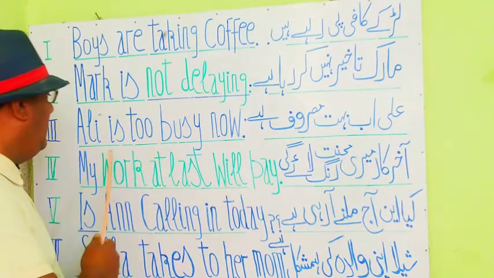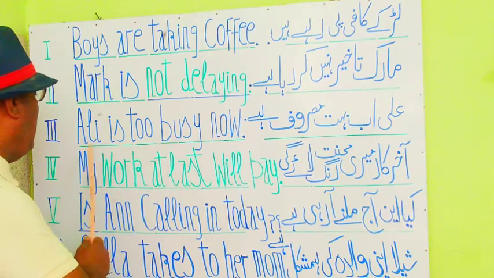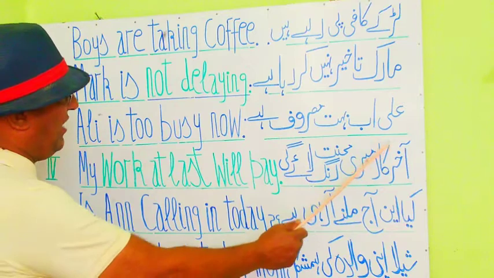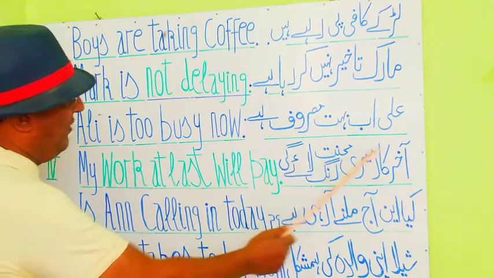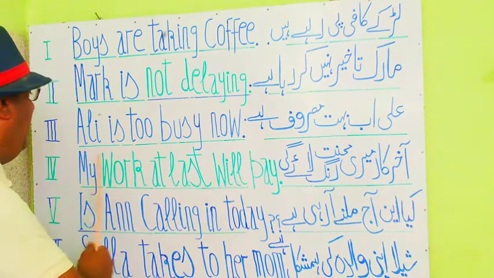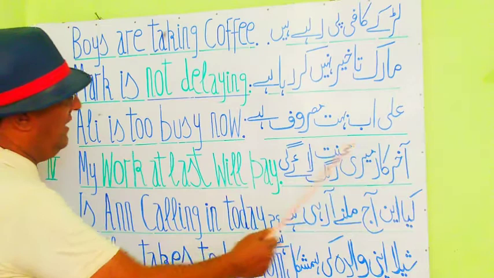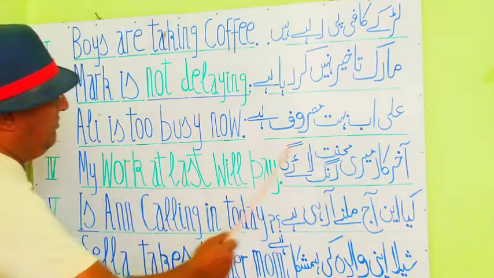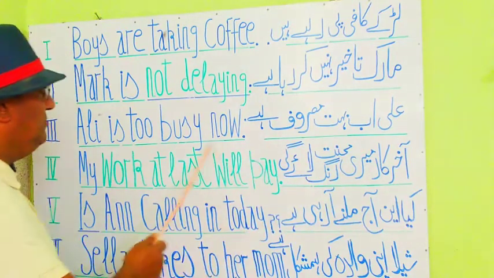Next you see here, Ali is too busy now. Ali is too busy now. Ali is too busy now.